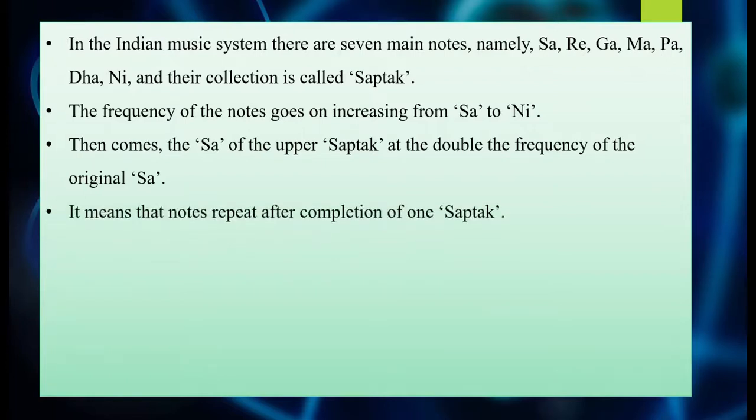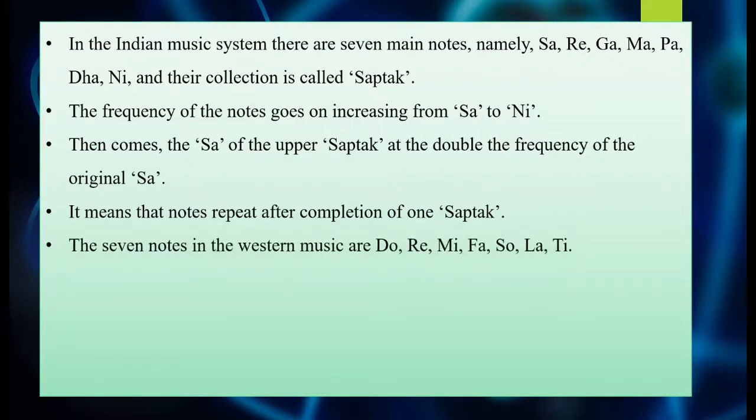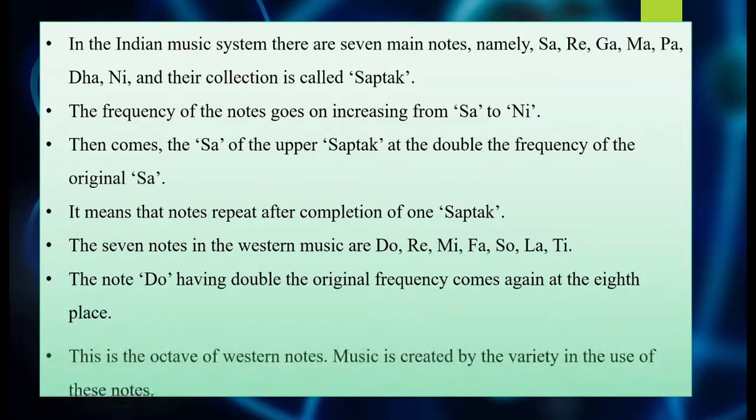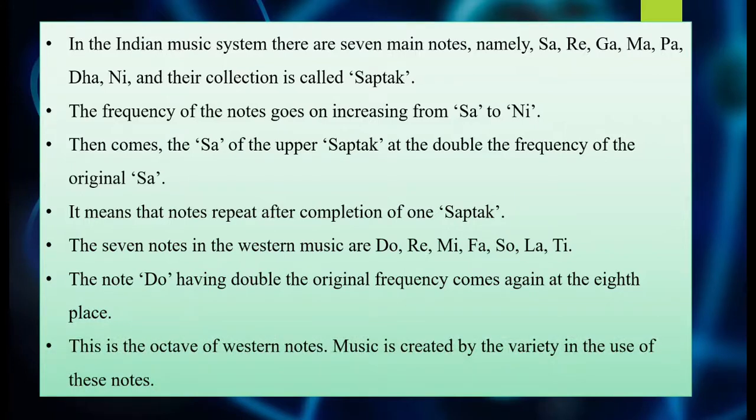The 7 notes in Western music are Do, Re, Mi, Fa, Sol, La, Ti. And again, the note Do, having double the original frequency, comes again at the 8th place. So this is the octave of Western notes. Music is created by variety in the use of these notes only. So I hope these two things are clear for today.